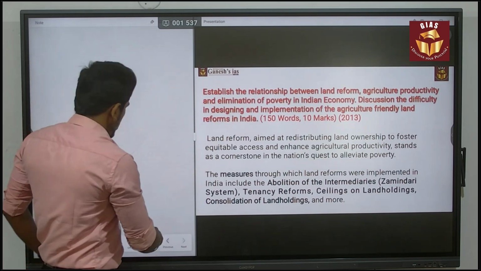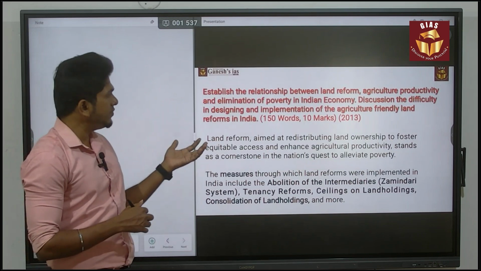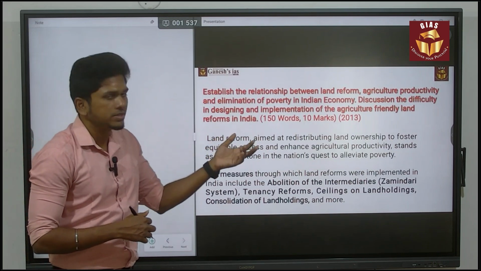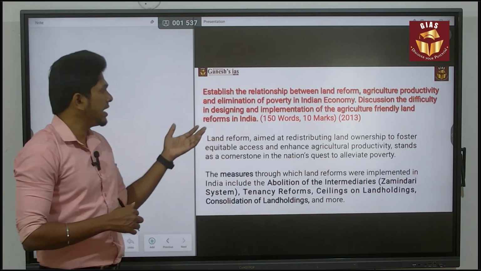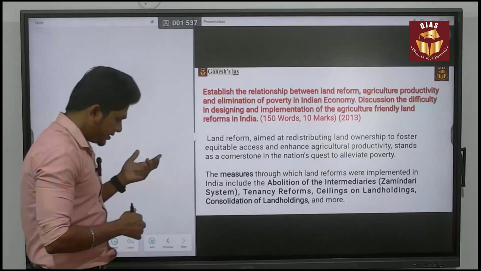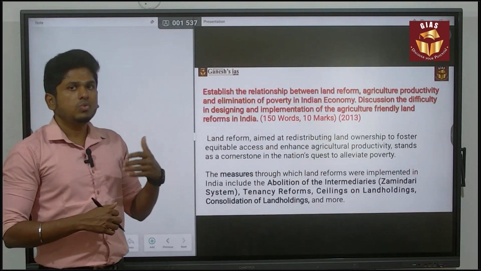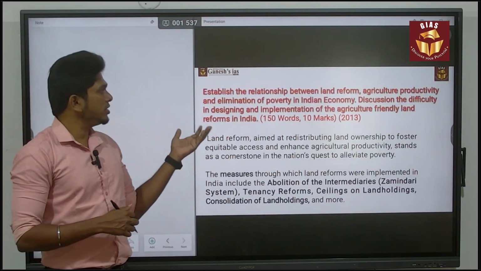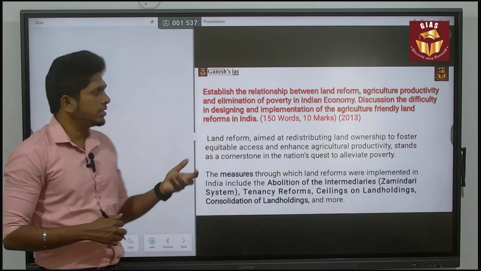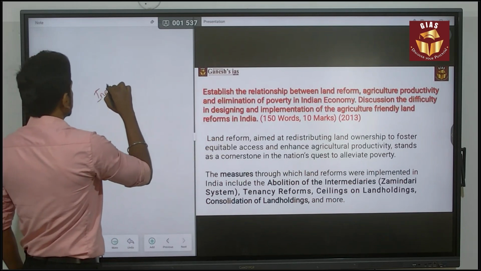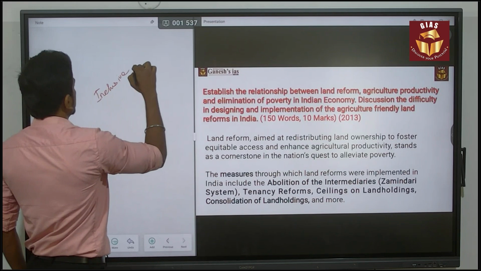Now, you have to discuss the difficulties in designing and implementing agriculture-friendly land reforms in India. First of all, why do we need land reforms? It is going to eliminate poverty and also provide an inclusive society, inclusive growth.